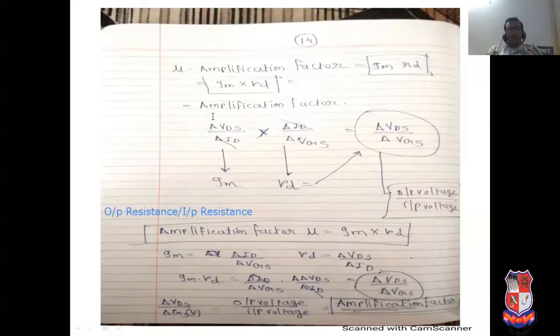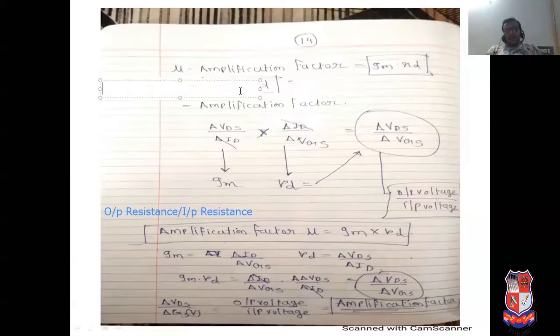Output resistance is delta VDS upon delta ID, input resistance is delta ID upon delta VGS. Why? Because the gate is considered the input, and the drain is considered the output. So see this, ID cancels. So delta VDS upon delta VGS.